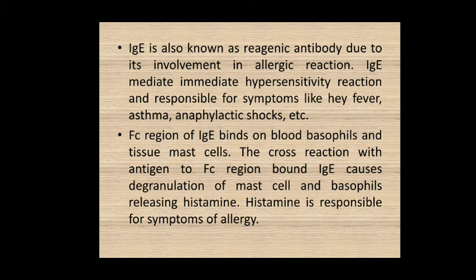These are responsible for generating the immediate hypersensitivity reaction and for symptoms like hay fever, asthma, anaphylactic shock, etc. The Fc region of the IgE type of the antibodies binds on the blood basophils and the tissue mast cells. The cross reaction of the antigen with the Fc region bound to the IgE causes degranulation within both of these cells, the mast cells and the basophil cells, and on degranulation they release histamine, which results in the allergic reaction.